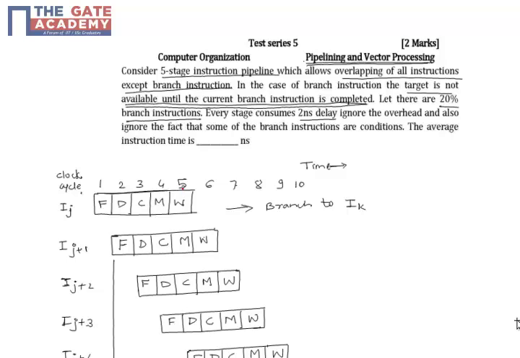Instruction J completes at clock 5. And by the time of clock 5, we have fetched instructions J plus 1 till J plus 4, which we need to discard since we need to jump from instruction J to instruction K.